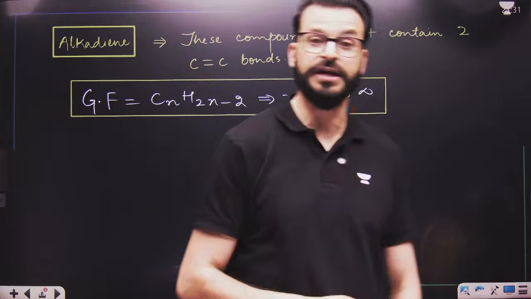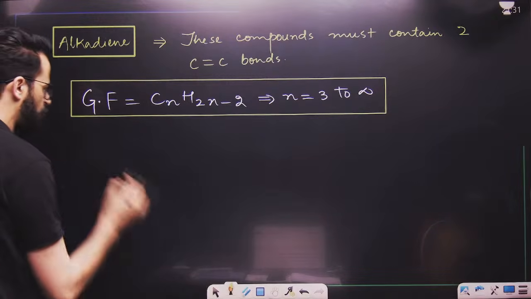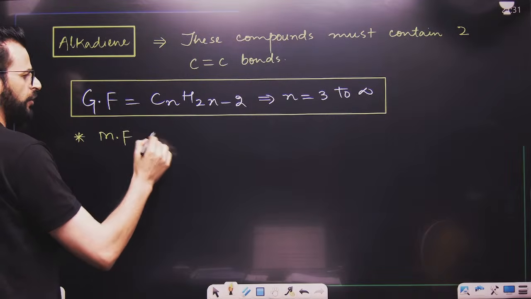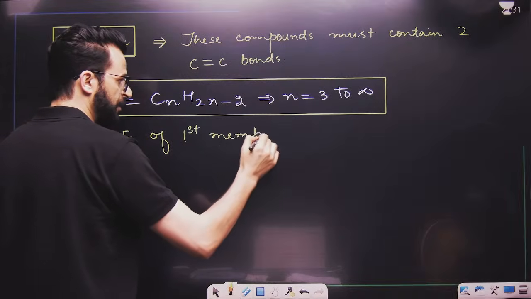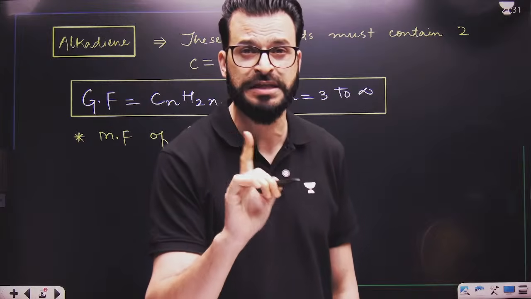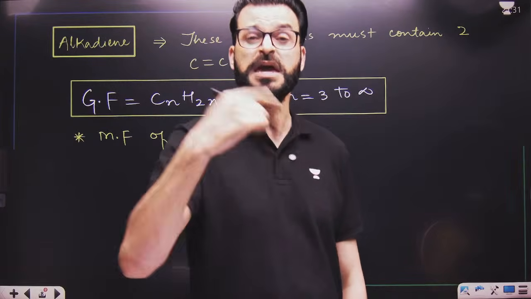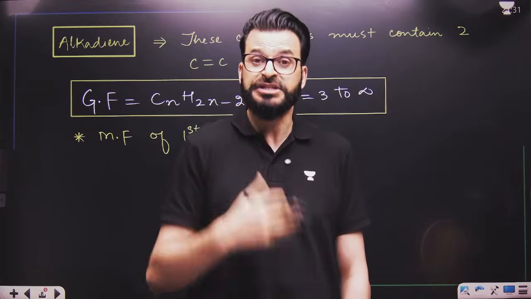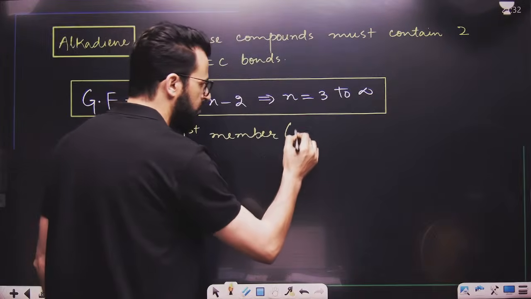Now, let's try to find out the molecular formula of the first member. But you have to remember, first member does not always mean that n is equal to 1. Sometimes the first member may have n equal to 1, sometimes n equal to 0, sometimes n equal to 2, and in this case, n is equal to 3.